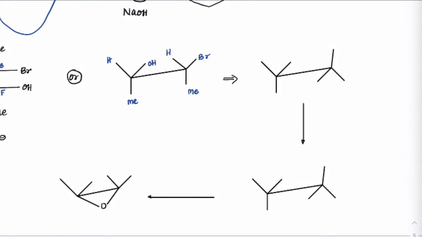Now what I can do, just to make sure that this bromine and OH are opposite to each other, I am pushing this bromine to this side, which means I am rotating in such a way that bromine is coming, I am rotating by 60 degrees there. So that would be there, methyl would be here, right? And I am rotating here by 120 degrees, so OH can be down here. Got it? So if OH is there, H would be here, methyl would be here. Got it? Now you can observe this OH and Br are opposite to each other, correct?